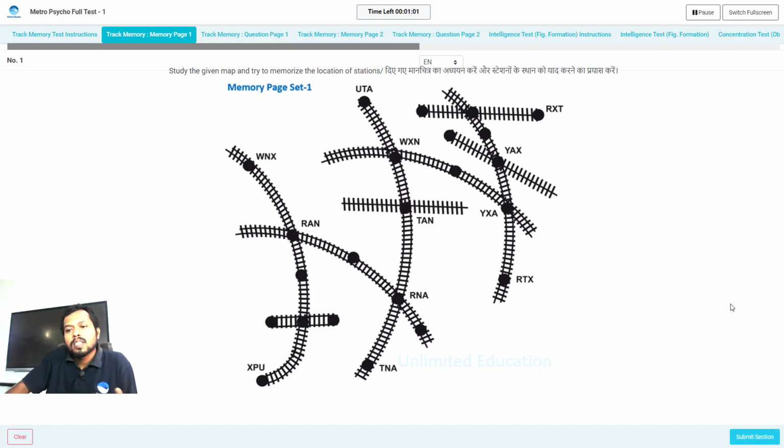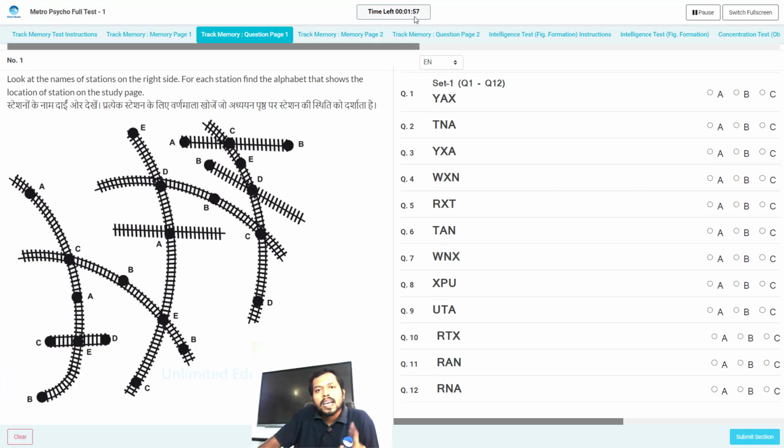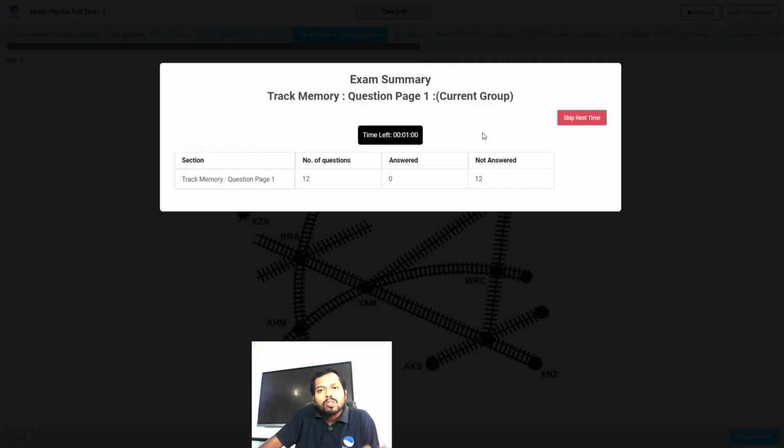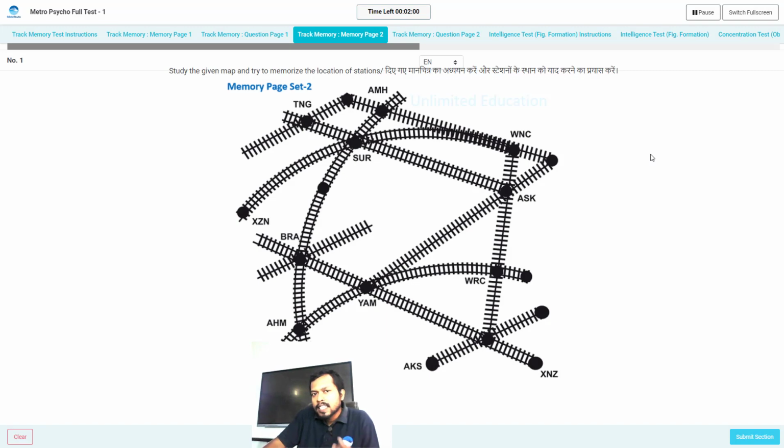So I am going to show you now. I submit this section. See, the next section will come. Again the timer starts for 2 minutes. Clear? Now you have to answer the questions on whatever you have memorized in the previous memory page. After 2 minutes you will go to the next section and a timer for 1 minute will come. This is the rest time. In this 1 minute you have to rest your mind. Clear? After 1 minute you will go to the next section.